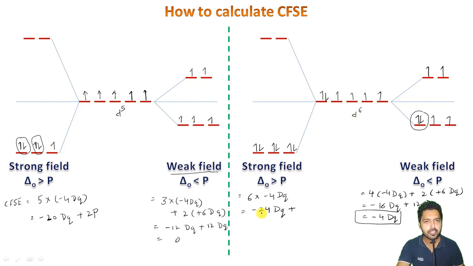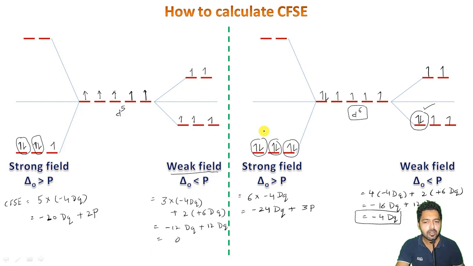But now, instead of adding 3P here, because you can say we are having 3 pairings, the first one, the second one and the third one, I want to tell you that by default in a d6 type of configuration, one pairing is actually a mandatory thing. Because one pairing is mandatory, out of these 3 we will not be counting one of these pairings.